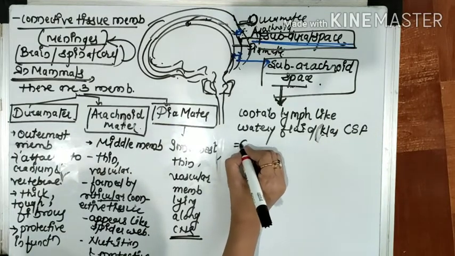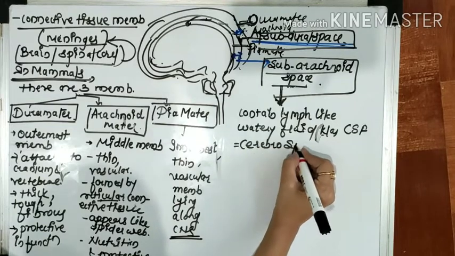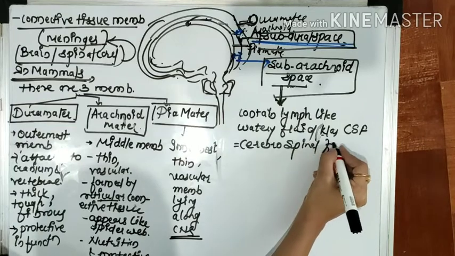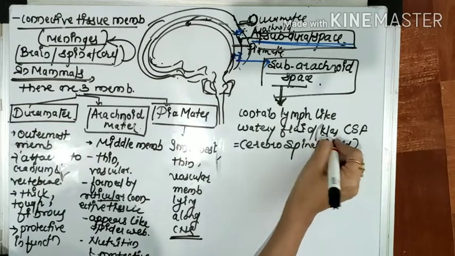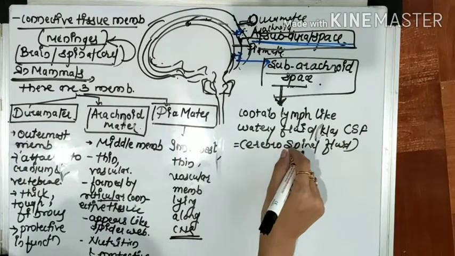The long form of CSF is cerebrospinal fluid. And this cerebrospinal fluid is secreted by